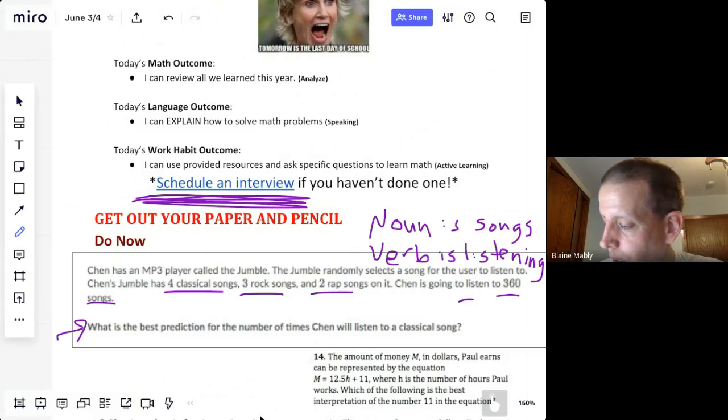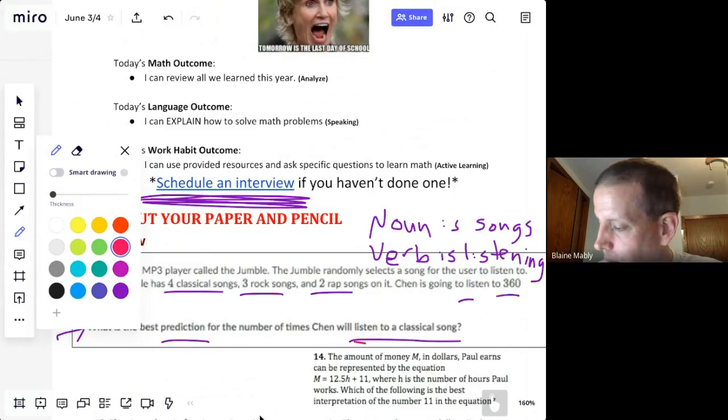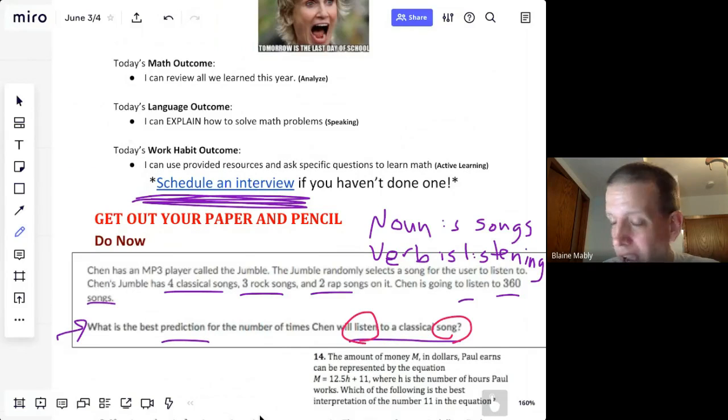What is the best prediction for the number of times Chen will listen to a classical song? Again, you can see the verb is listen and the noun is song. In probability, the adjective is really what you want, so the classical is important.